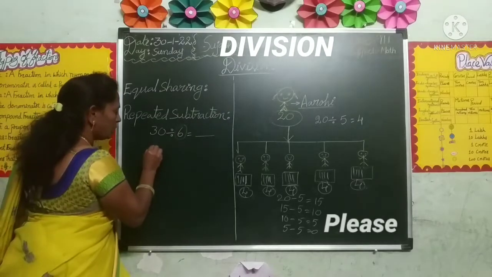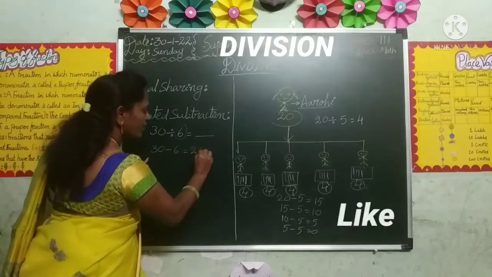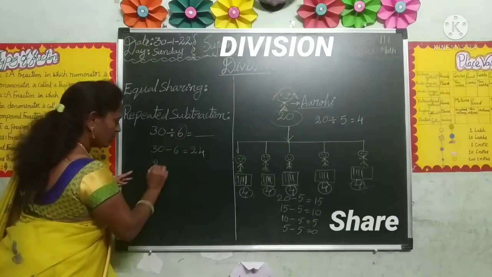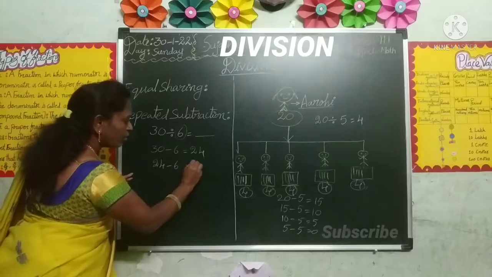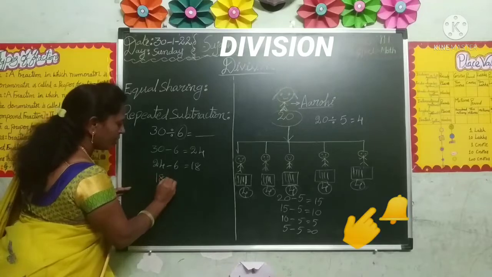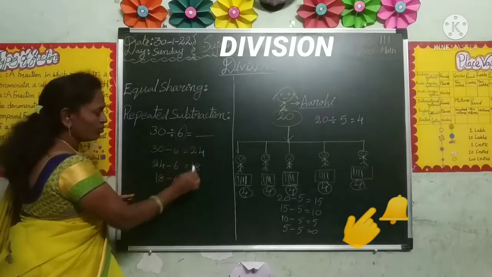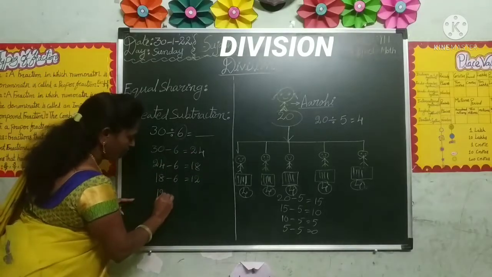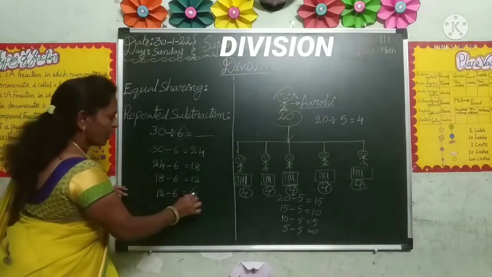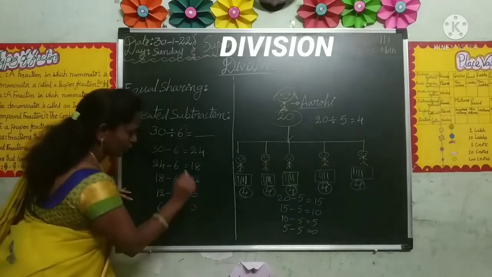Now start. 30 minus 6 is 24. Again subtract 6 from 24. 24 minus 6 equals 18. Again subtract 6 from 18. 18 minus 6 equals 12. Again subtract 6 from 12. 12 minus 6 is 6. We have to continue till 0. Again subtract 6 from 6. 6 minus 6 is equal to 0.